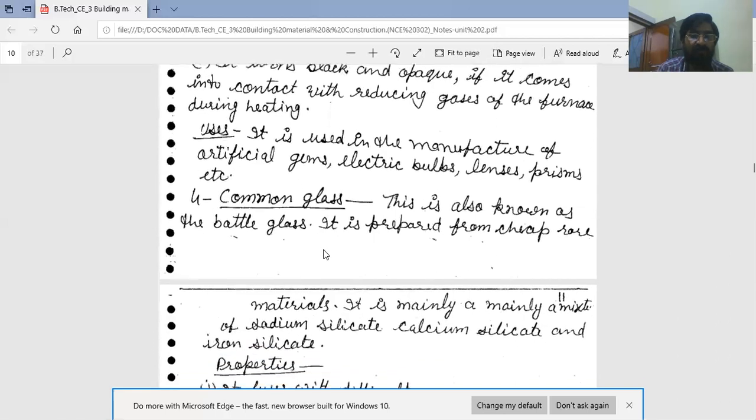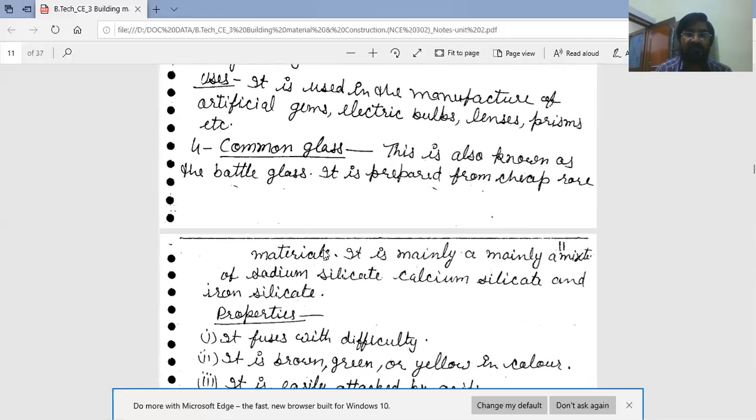And fourth type of glass is common glass. This is also known as bottle glass. It is prepared from cheap raw material. It is mainly a mixture of sodium silicate, calcium silicate, and iron silicate.